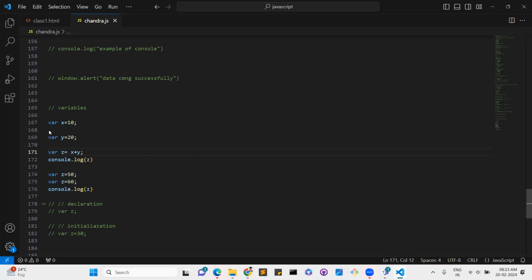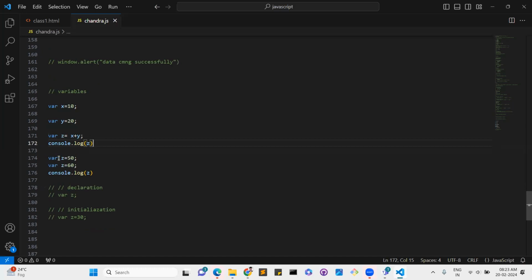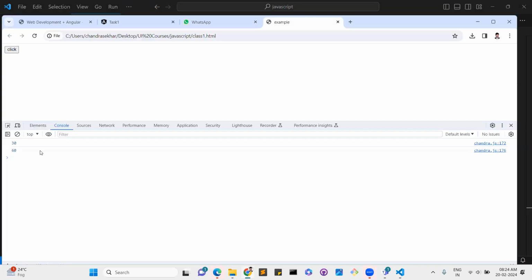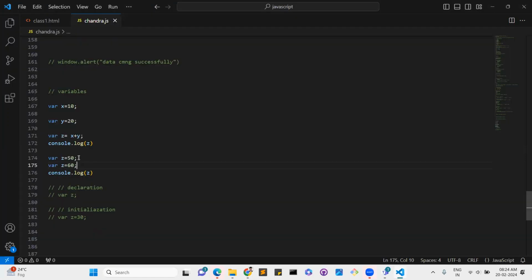See this carefully. I've written var x equal to 10, var y equal to 20, and var z equal to x plus y. So the value comes easily as 30. That is fine. Next, I took var z equal to 50 and var z equal to 60 as well. But it took the value of z as 60. So what about z equal to 50?